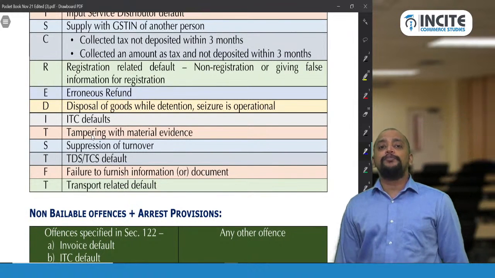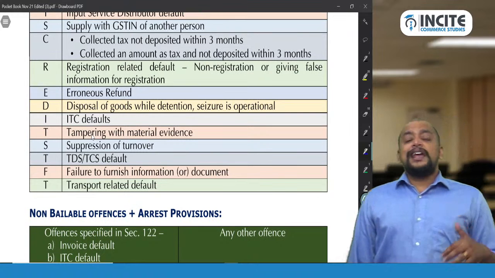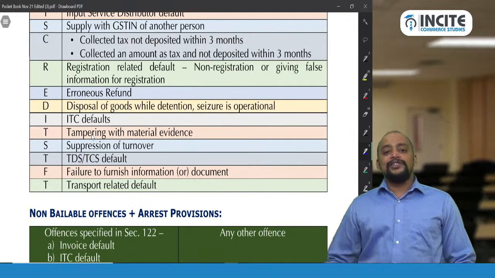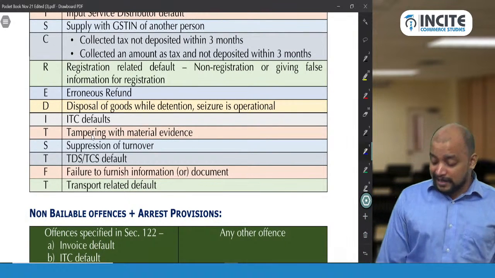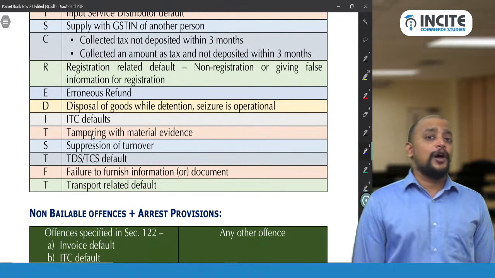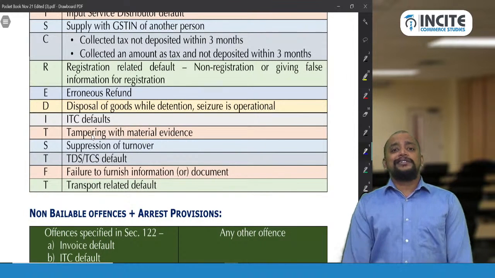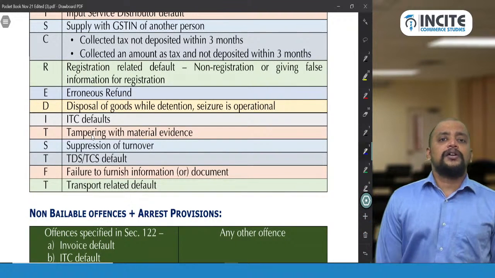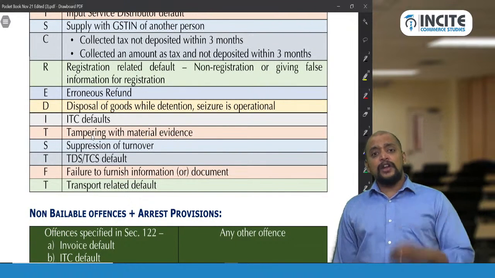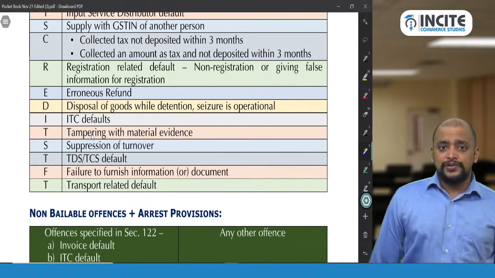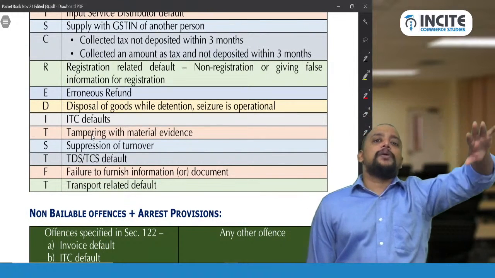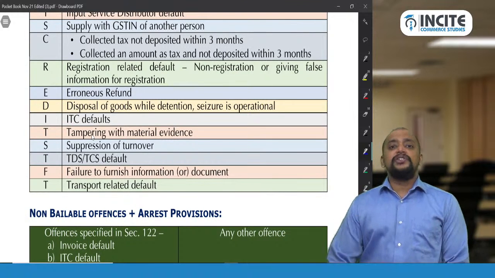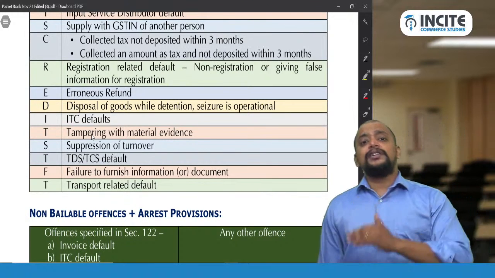Very important point. Please remember that in case of amendment in registration, you need to submit the details of amendment, correct? So change in name of business, or change in bank details, change in mobile number, change in email, or change in top management, or change in karta, or change in address, etc. These details you need to give in the amendment in registration. So we are not giving the details of amendment in registration. So at the time originally when we applied, there is an address, and thereafter we relocated to a different place, but the change in address we did not inform. Will it come under registration default?